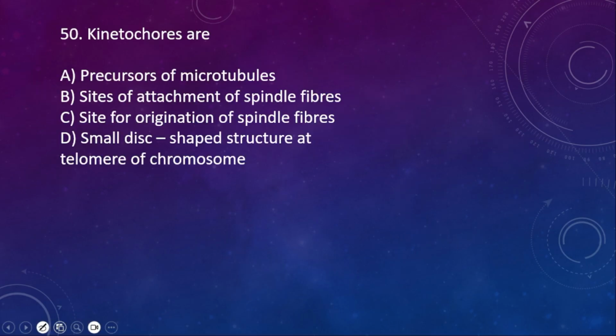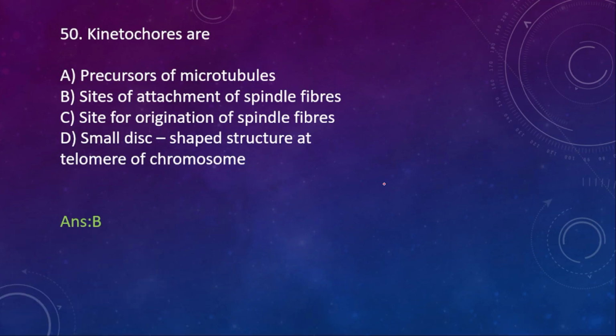50th one. Kinetochores are A. Precursor of microtubules, B. Sites of attachment of spindle fiber, C. Site for origination of spindle fiber, D. Small disc shaped structure at the telomere of chromosome. So here the right option is option B, site of attachment of spindle fiber.